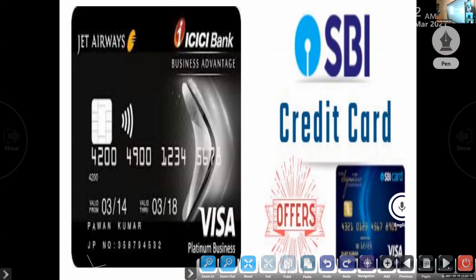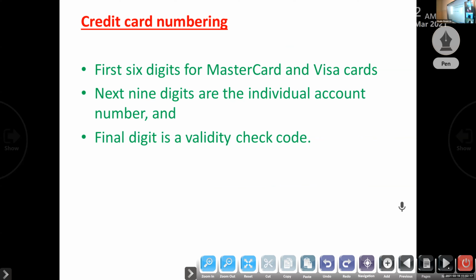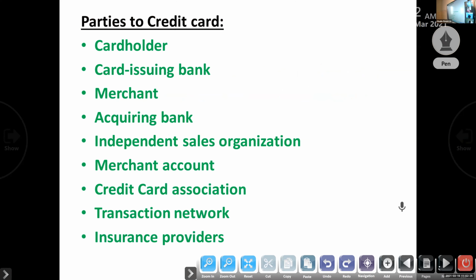Next, we studied credit card numbering. The first 6 digits are for the card association. The next 9 digits are the account number. The final digit is the validity check code. Then we studied the parties to a credit card. First one, card holder, the customer. The holder of a card who makes a purchase is the card holder.